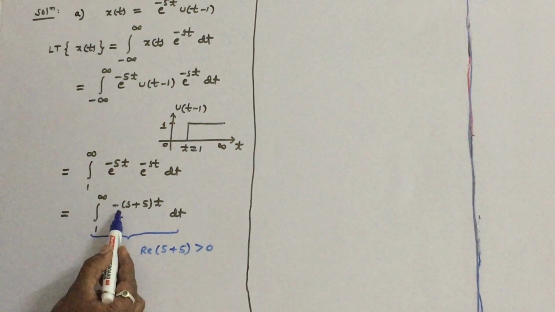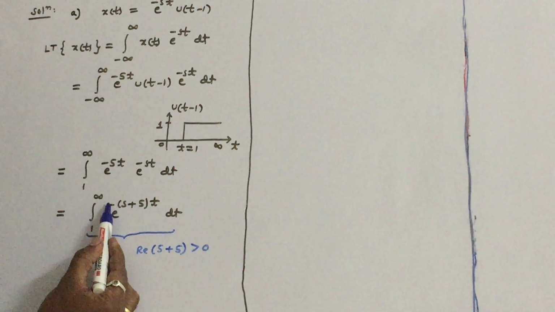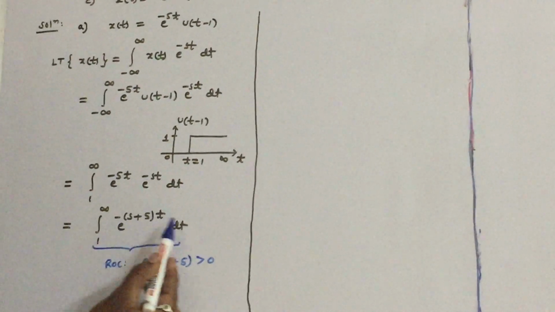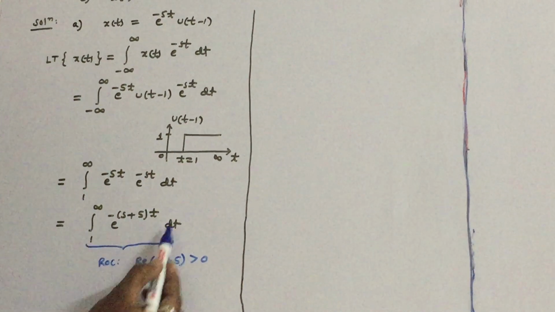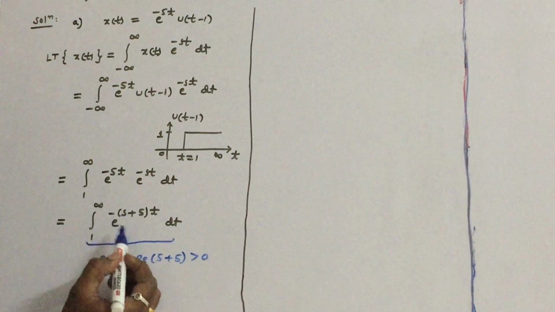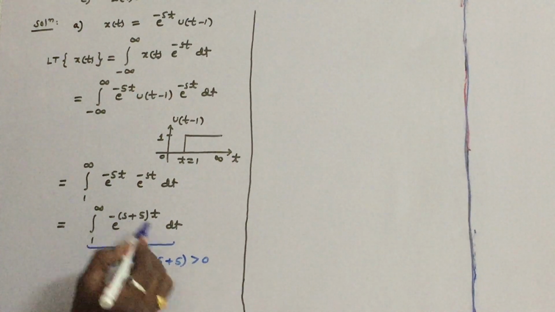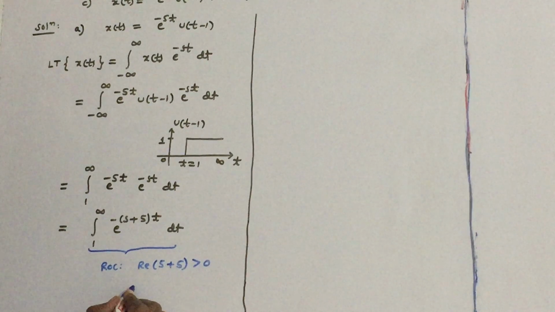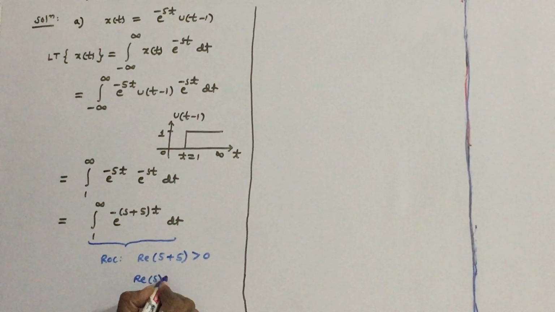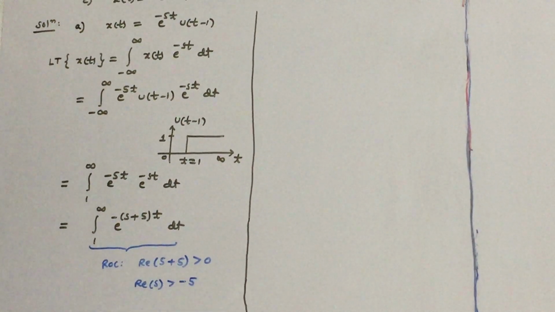If it is less than 0, it will become infinity. So e power infinity will become infinity, and this integral will never converge. Therefore for this integral to converge, s plus 5 must be greater than 0. So what is the region of convergence? Real of s greater than minus 5.